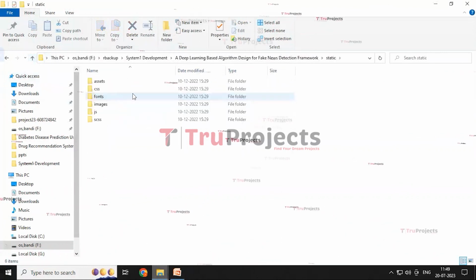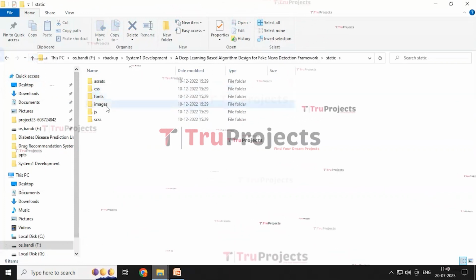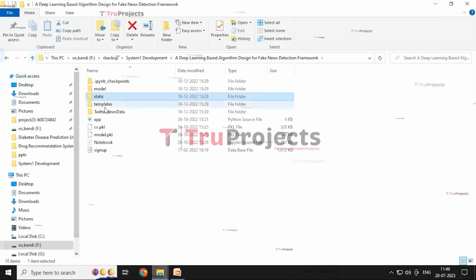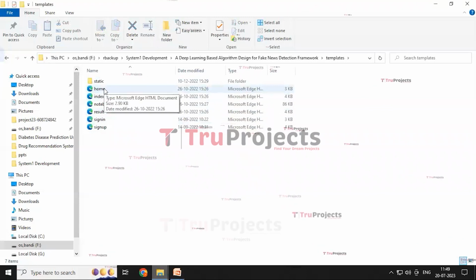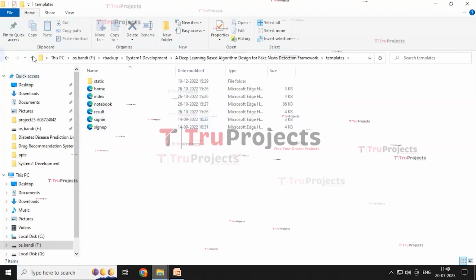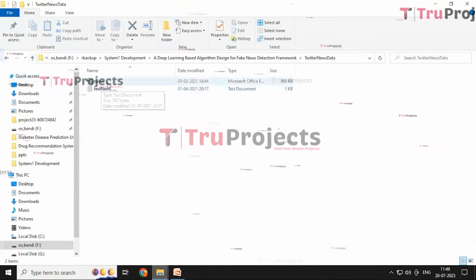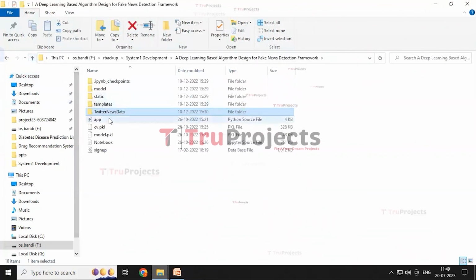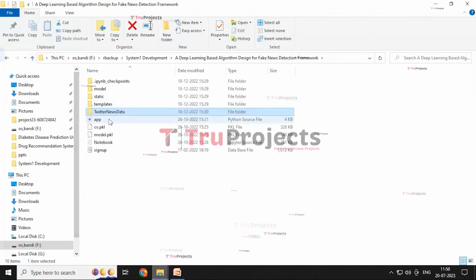And the static folder contains different folders within it, like CSS, font, JavaScript and images. And the template folder contains the HTML documents, which have the home, index, notebook, result, sign in and sign up pages within it. And the Twitter news data folder contains the training dataset and the testing dataset.